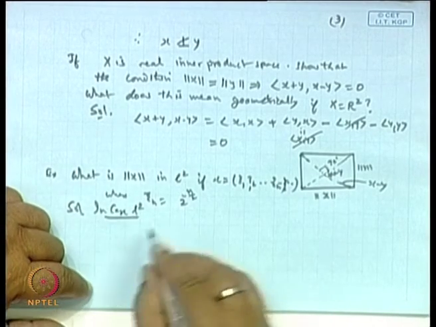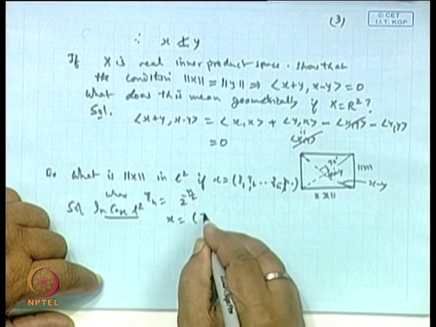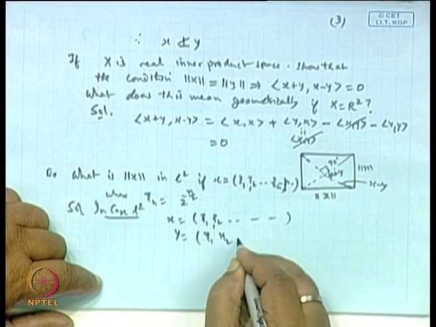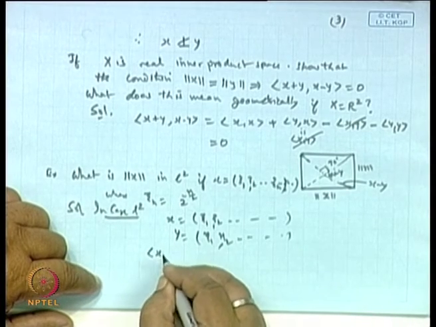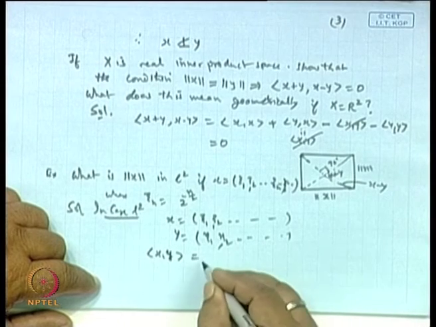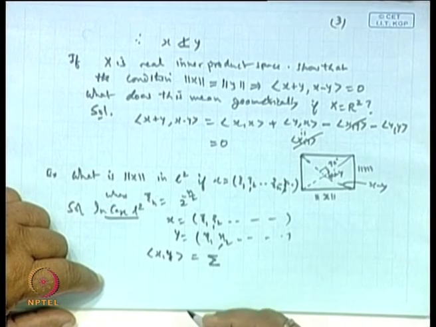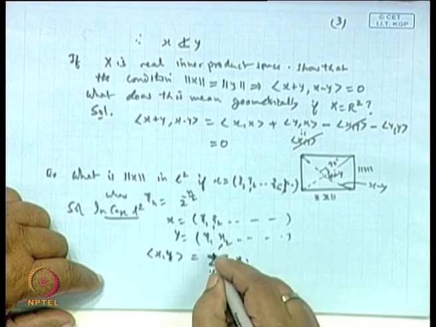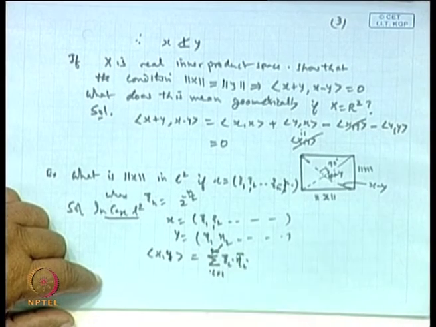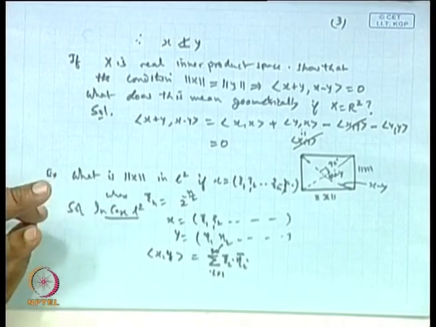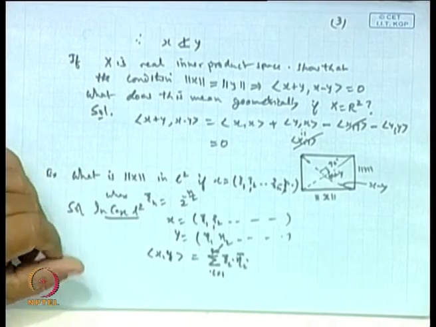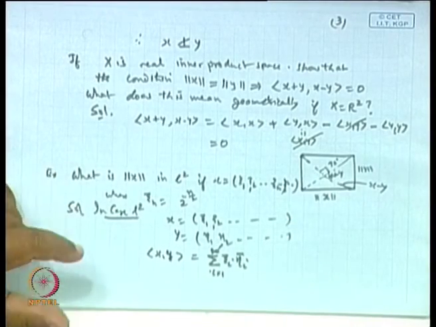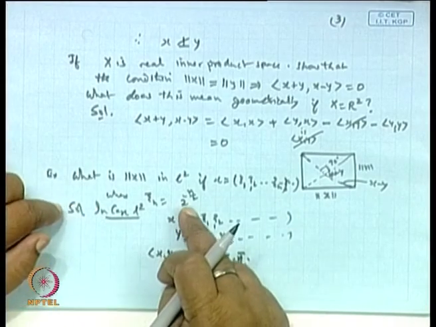So, in L2, if x is xi1, xi2 and so on, and y is eta 1, eta 2 and so on, then the inner product of x and y is defined as the sum of xi_i times the conjugate of eta_i, i from 1 to infinity, and when it is finite dimensional, you simply say i equal to 1 to n, is it not?